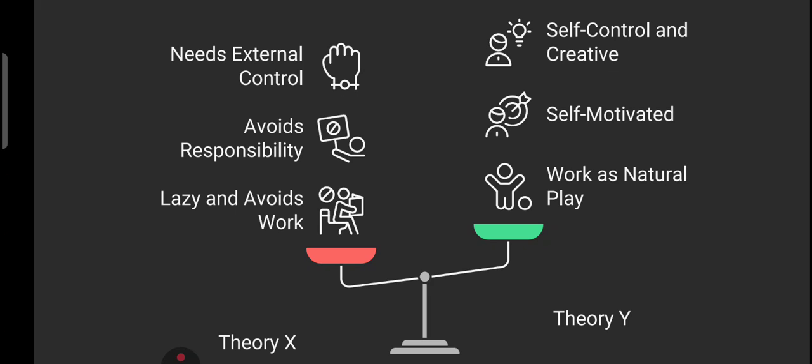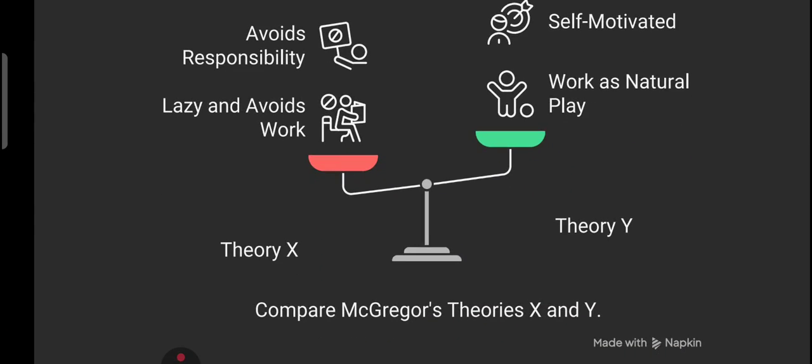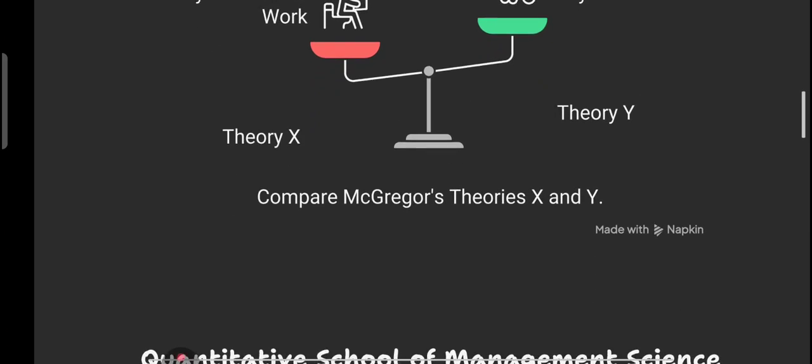So that's the difference between the theory X mindset and the theory Y mindset. Theory X people are lazy and avoid work, while theory Y people take work as natural play. Theory X avoid responsibility, while theory Y are self-motivated. Theory X need external control, while theory Y are self-controlled. So I hope the difference between theory X and theory Y given by McGregor is clear now.